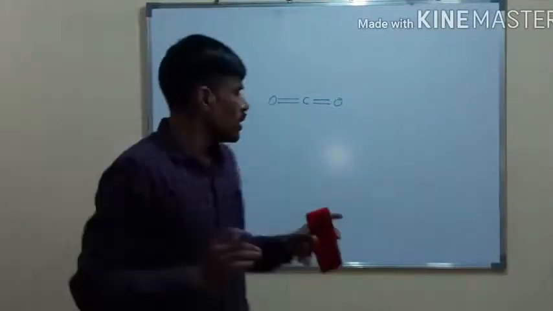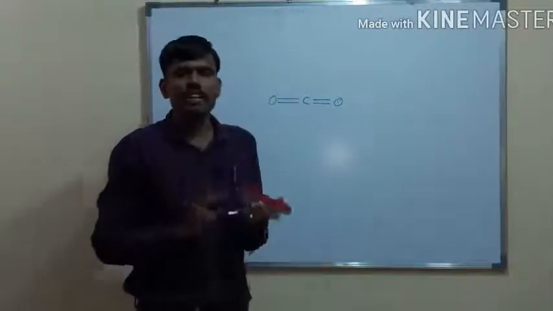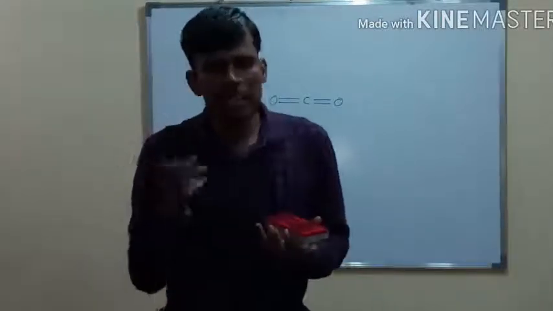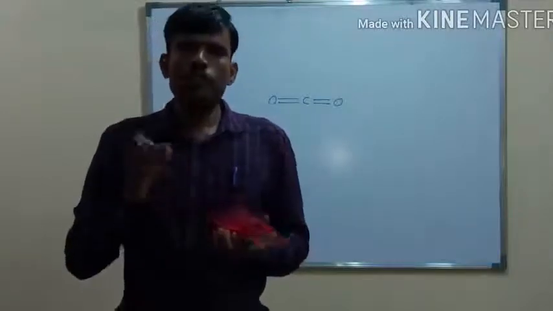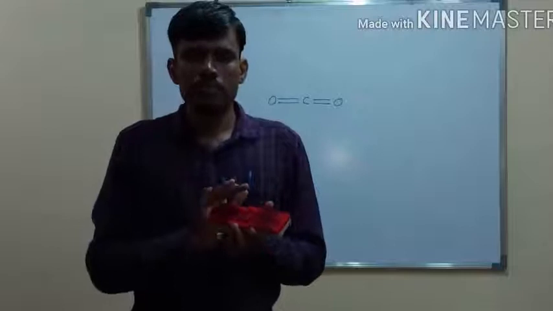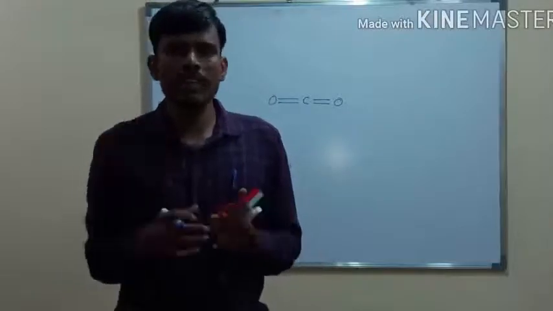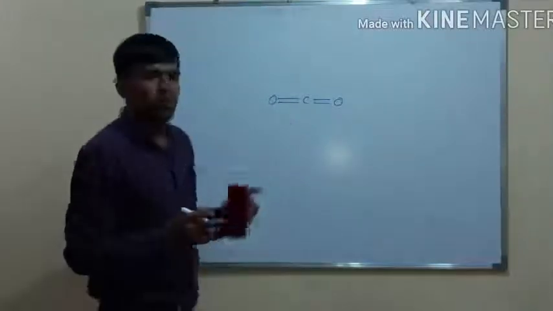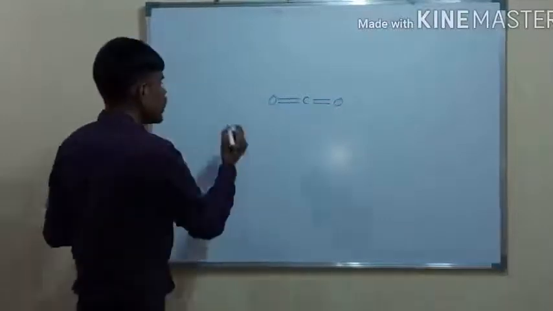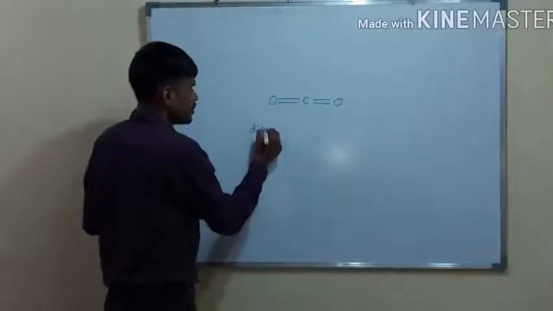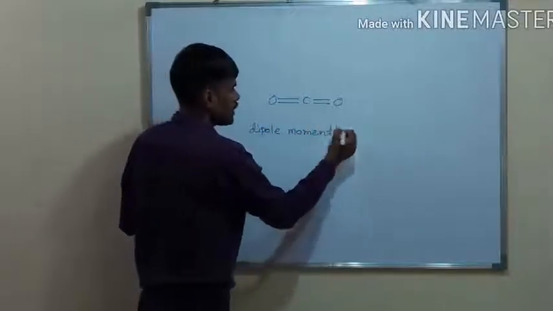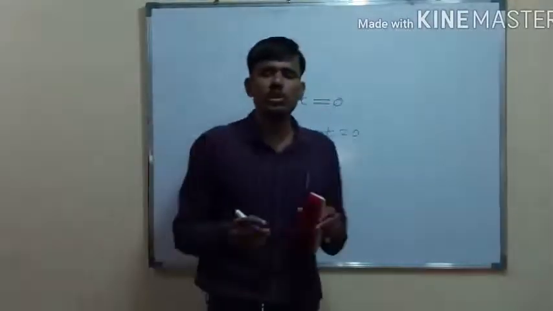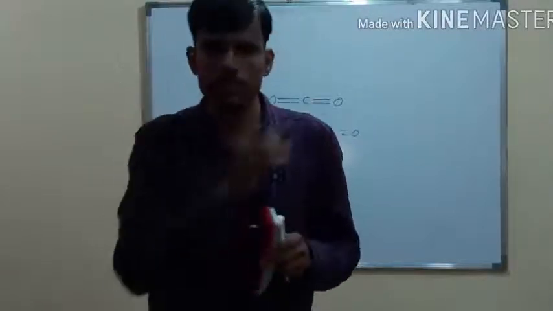Now the question is whether CO2 is a linear molecule or a non-linear molecule. If you have taken a spectra or determined the dipole moment, this CO2 molecule does not show a dipole moment. So the dipole moment of this CO2 molecule, that is carbon dioxide, is 0.